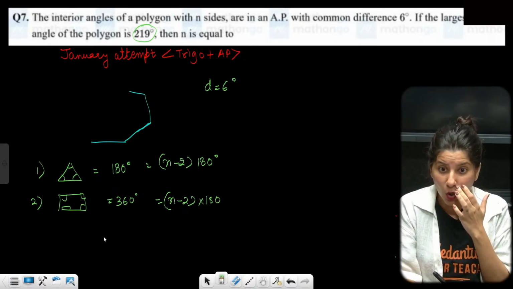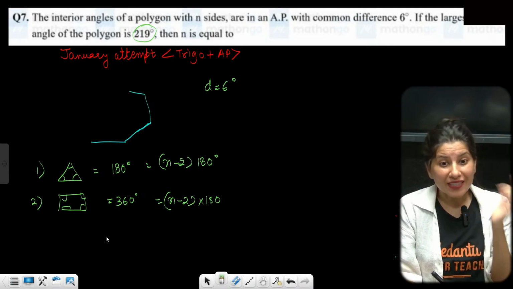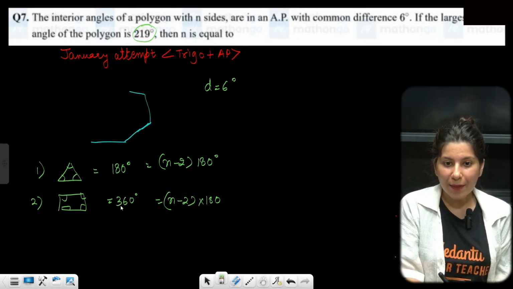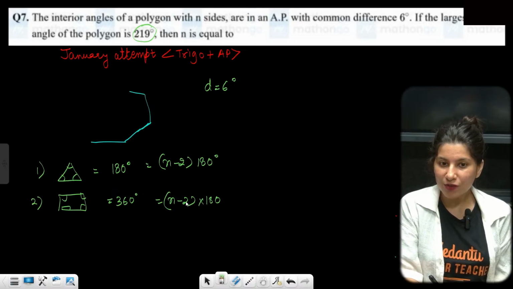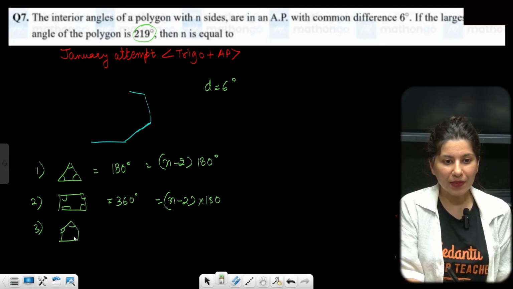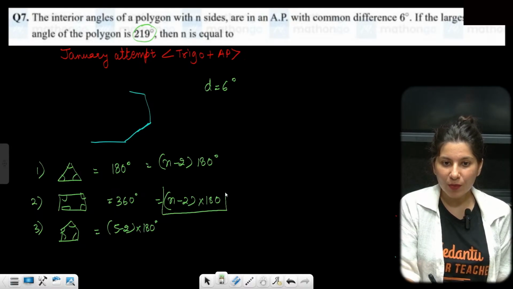If it is a pentagon, then it is going to be 3 into 180 degrees. Because right now, see, 4 sides, so 4 minus 2, 2 into 180 degrees. For a pentagon, 5 minus 2 into 180 degrees. Okay, the sum over here, we know this formula.